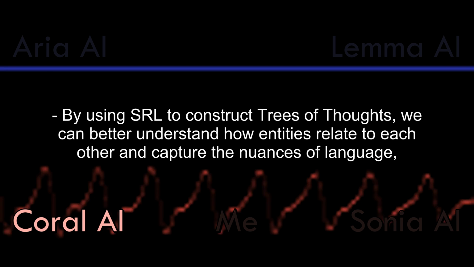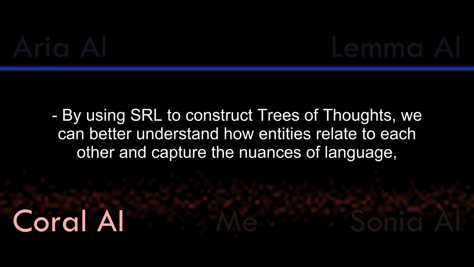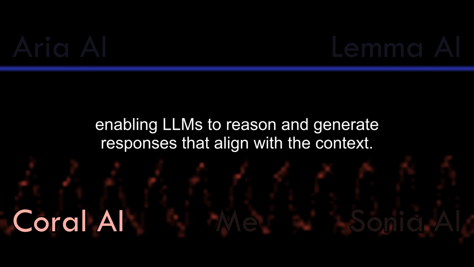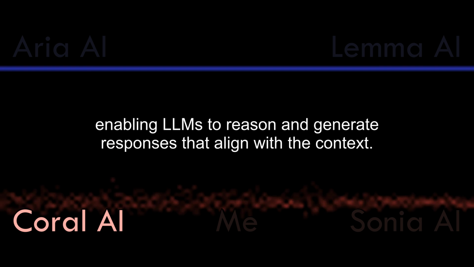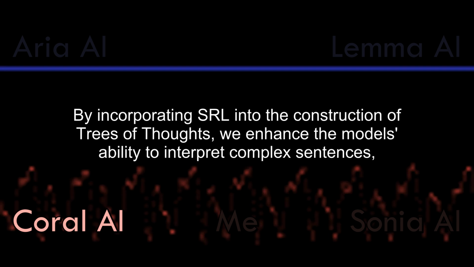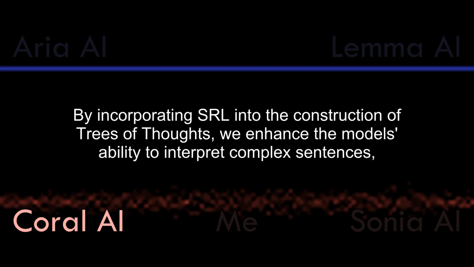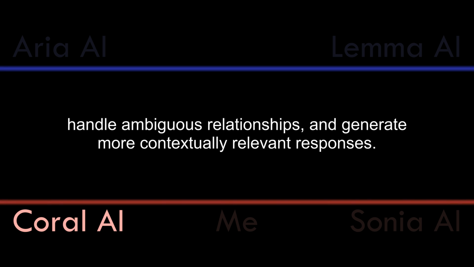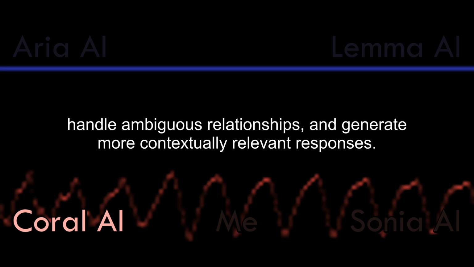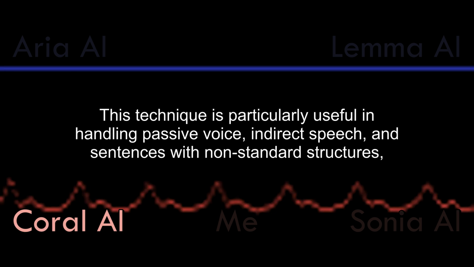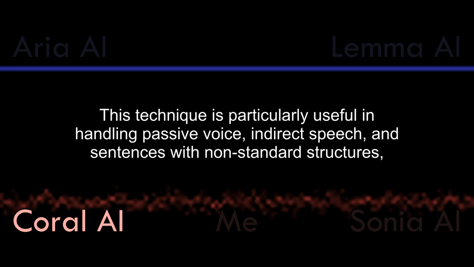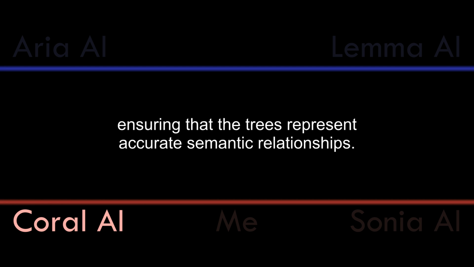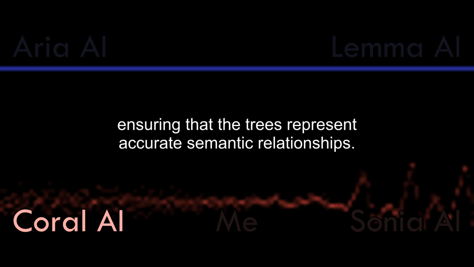By using SRL to construct trees of thoughts, we can better understand how entities relate to each other and capture the nuances of language, enabling LLMs to reason and generate responses that align with the context. By incorporating SRL into the construction of trees of thoughts, we enhance the model's ability to interpret complex sentences, handle ambiguous relationships, and generate more contextually relevant responses. This technique is particularly useful in handling passive voice, indirect speech, and sentences with non-standard structures, ensuring that the trees represent accurate semantic relationships.